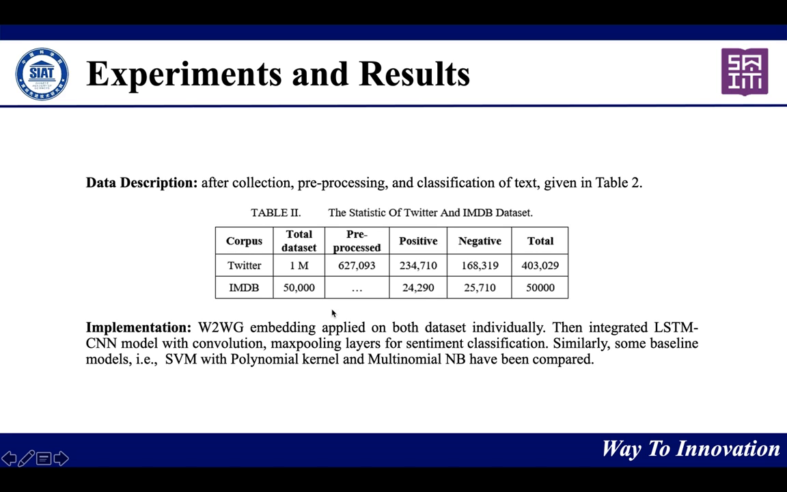So next is data descriptions. We crawled the data, and it has 1 million tweets. After pre-processing, it's just 6227. So this is the data, and then positive and negative classification based on the sentiment. And implementation is W to WG embedding applied on both data sets individually. The integrated LSTM-CNN model with convolution and max pooling layer for the sentiment classification. Similarly, some baseline methods, for instance SVM with polynomial kernel and multinomial naive Bayes, have been compared.